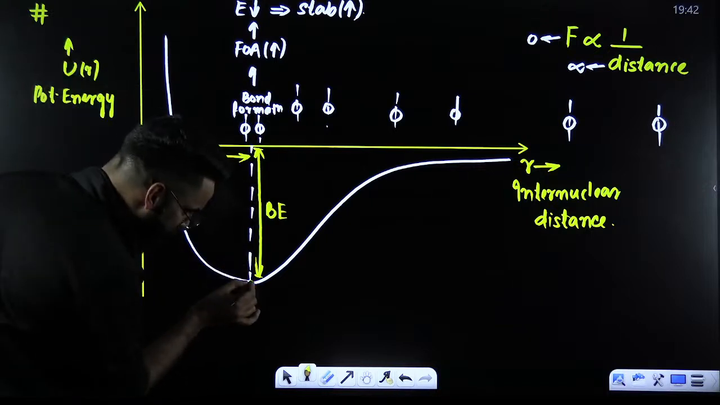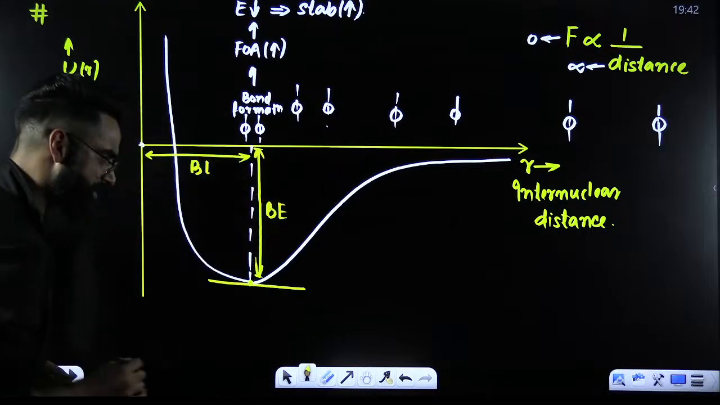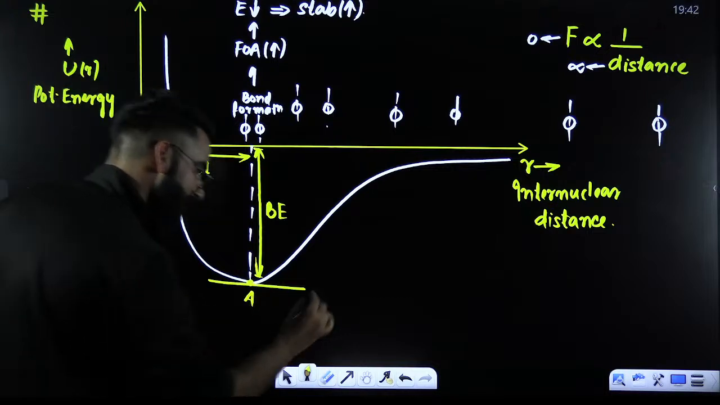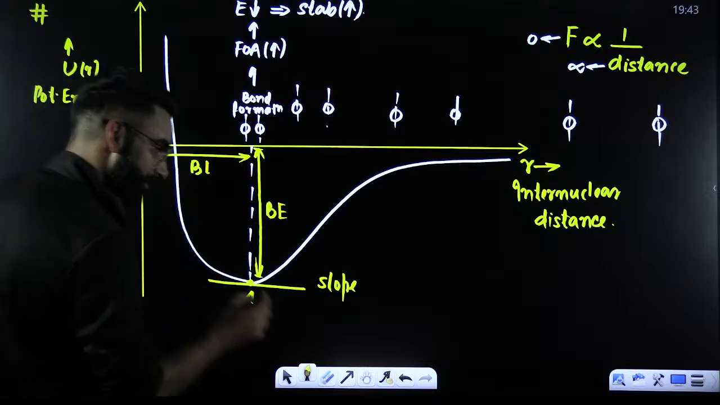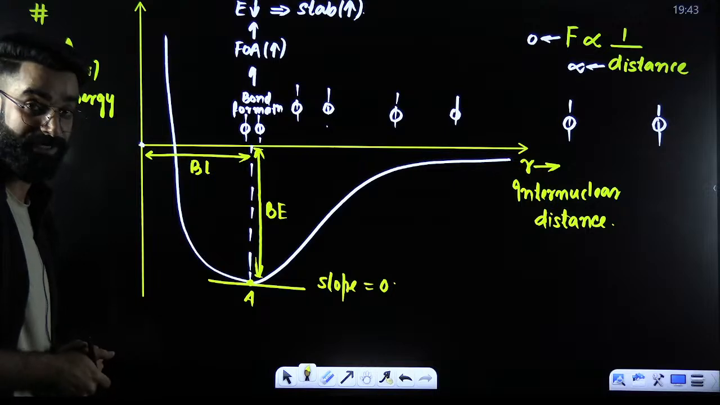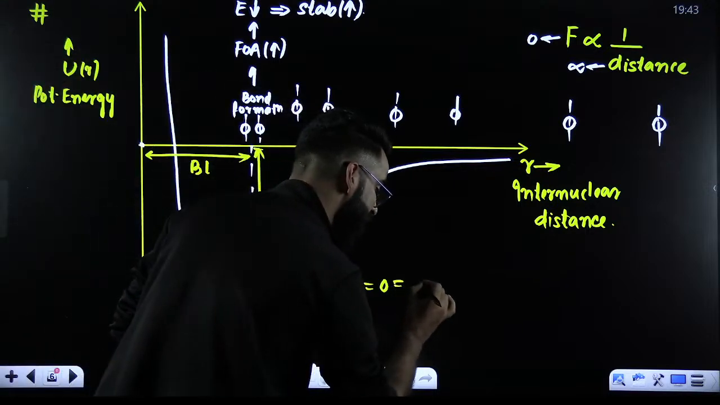Now, look at this particular point. If you draw the tangent here at this particular point, if I ask you, what is the slope of this tangent at this particular point A, for example? So you'll say slope of the tangent over here is equal to 0. Now, slope is equal to 0. What does that mean?